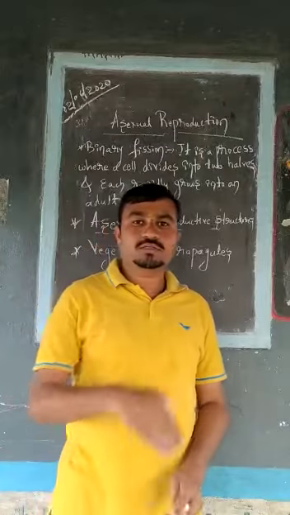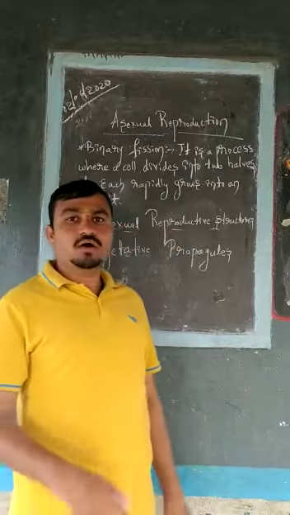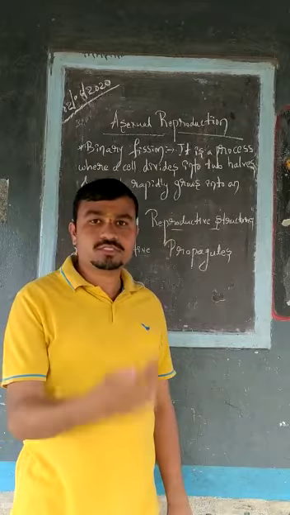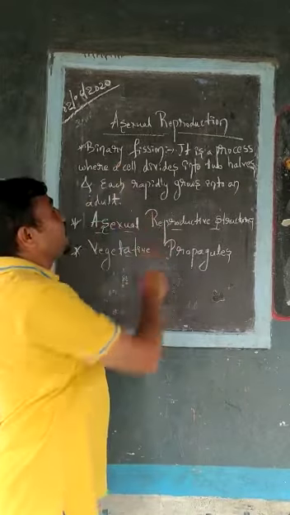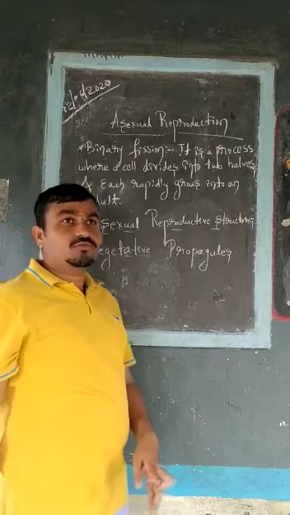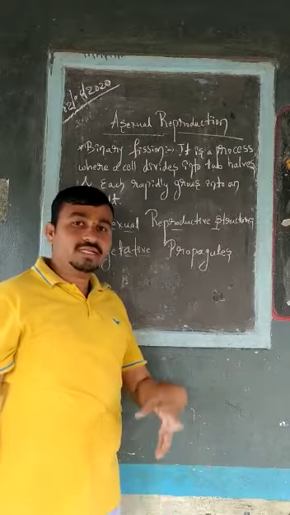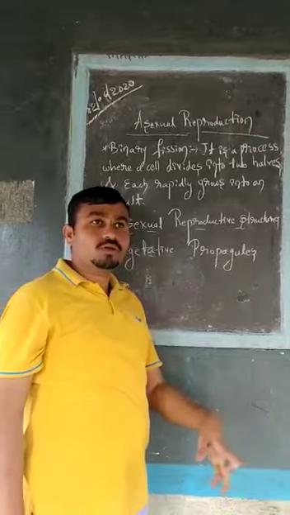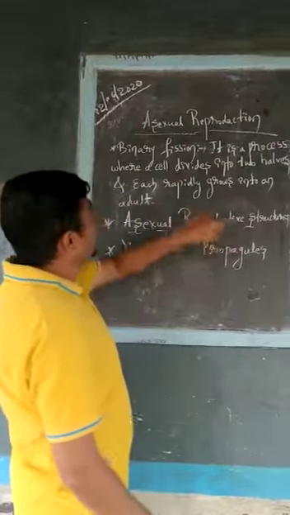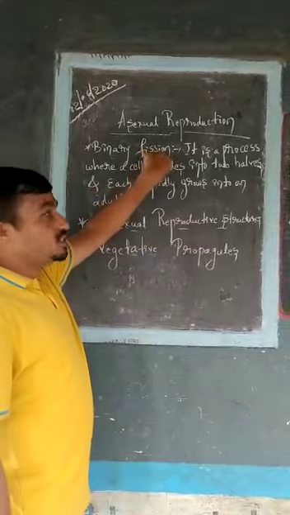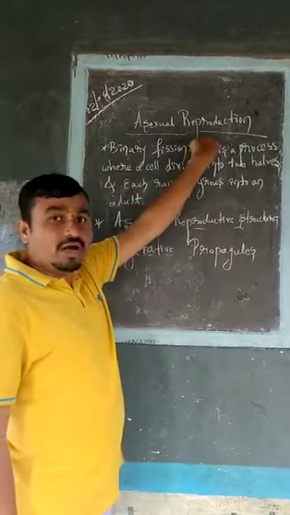Okay, students, in yesterday's class we studied asexual reproduction and its definition. In that class, I taught you the definition of budding and an example. In today's class, we are going to study binary fission. This concept comes under asexual reproduction.